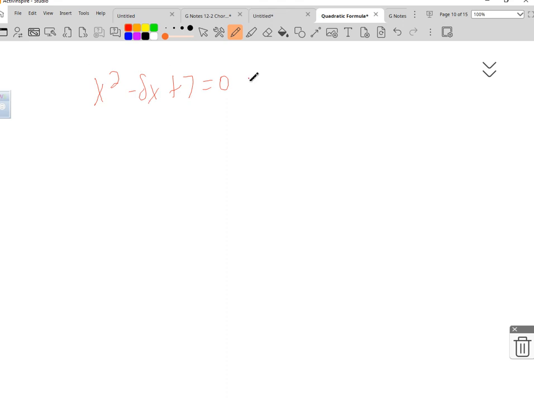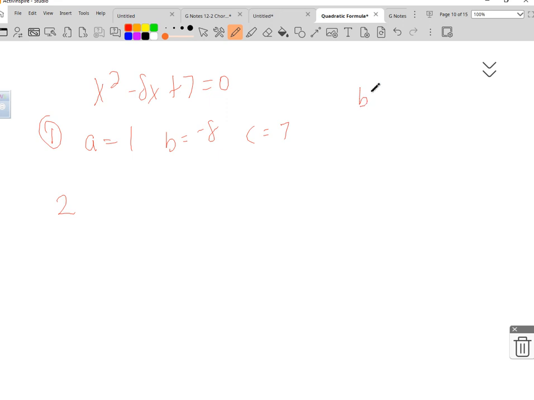It's in standard form, so we can find our A, B, and C. What's our A, B, and C, Caleb? A is positive 1, B is negative 8, and C is positive 7. Okay. So now we're going to plug in, that's step 1.